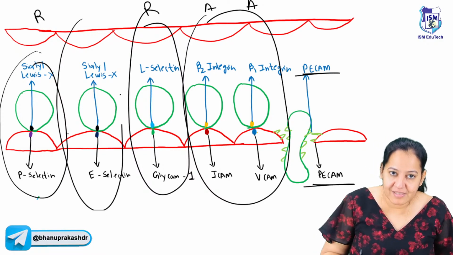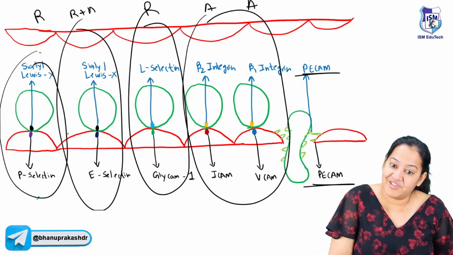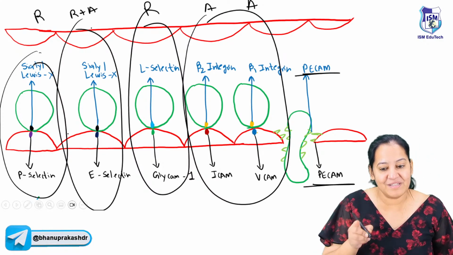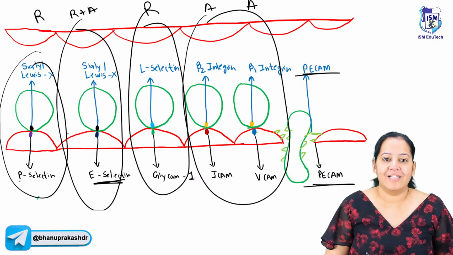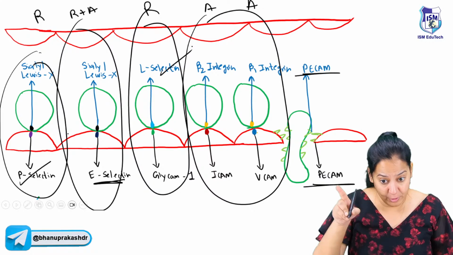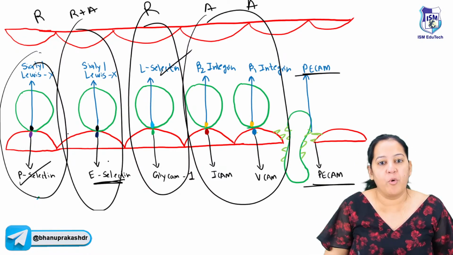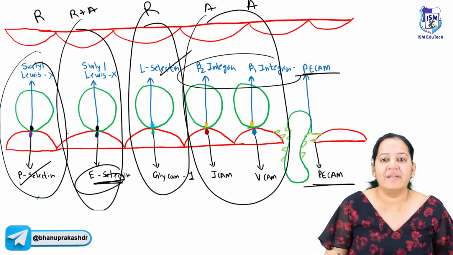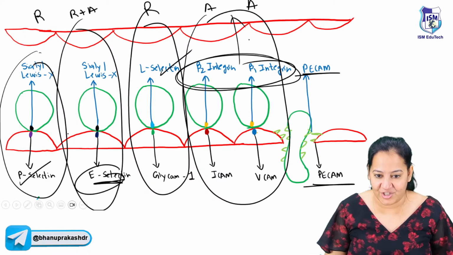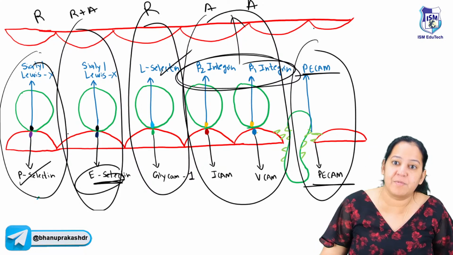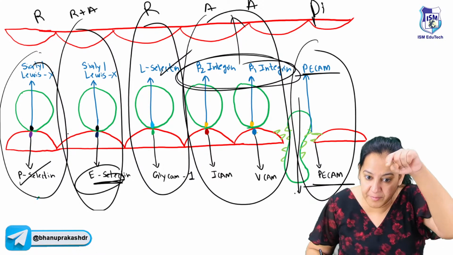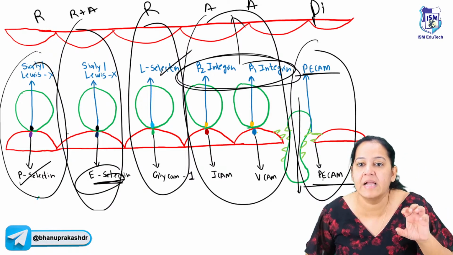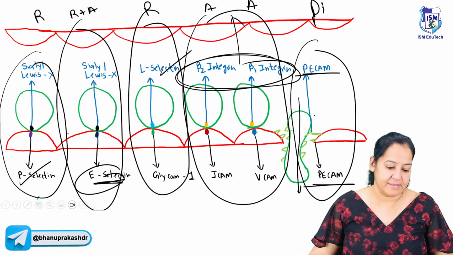The second pair is responsible for both rolling plus adhesion. You get questions on that. Rolling plus adhesion, both come in E-selectin. Only rolling is P-selectin and L-selectin. Both the integrin pairs are responsible for adhesion. And the last, 6th pair is responsible for diapedesis. You can see the WBC is coming out in the diagram also. So PECAM is responsible for diapedesis.